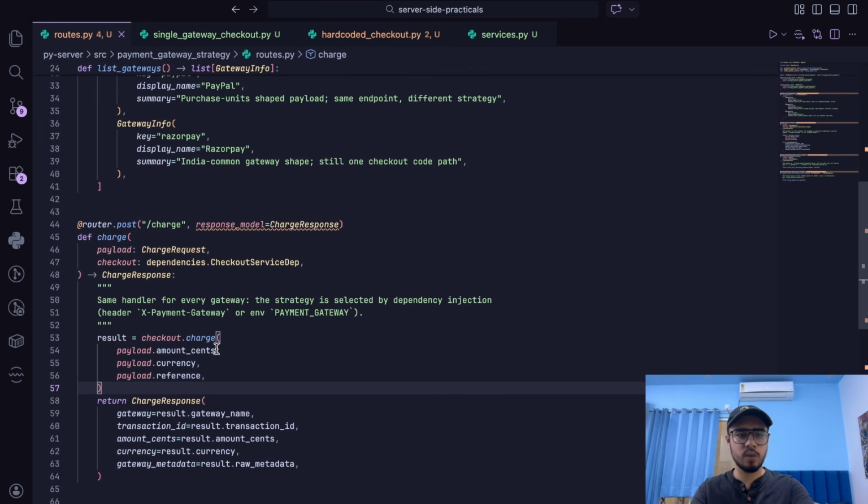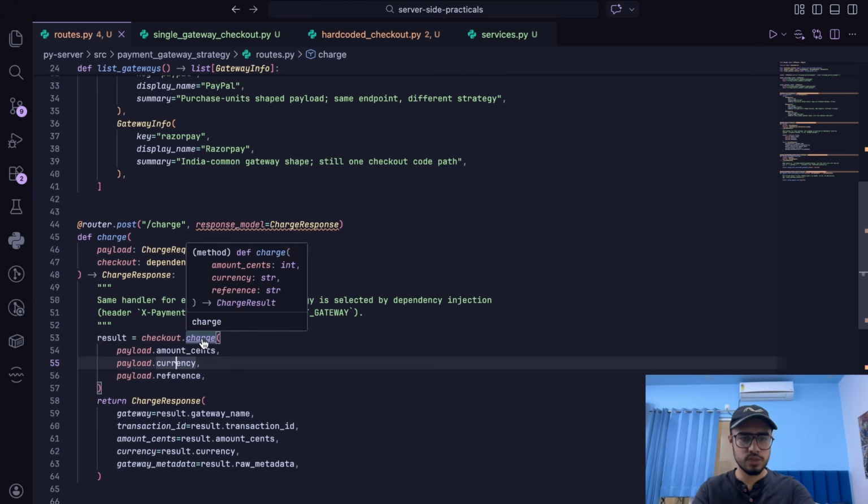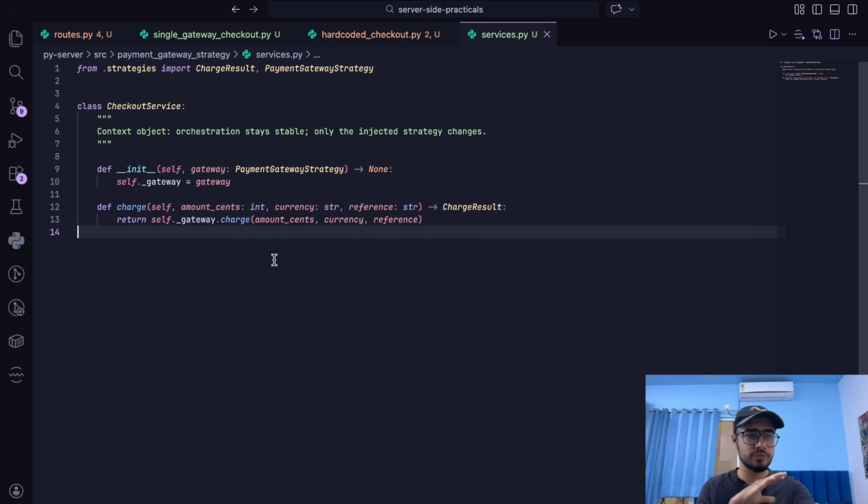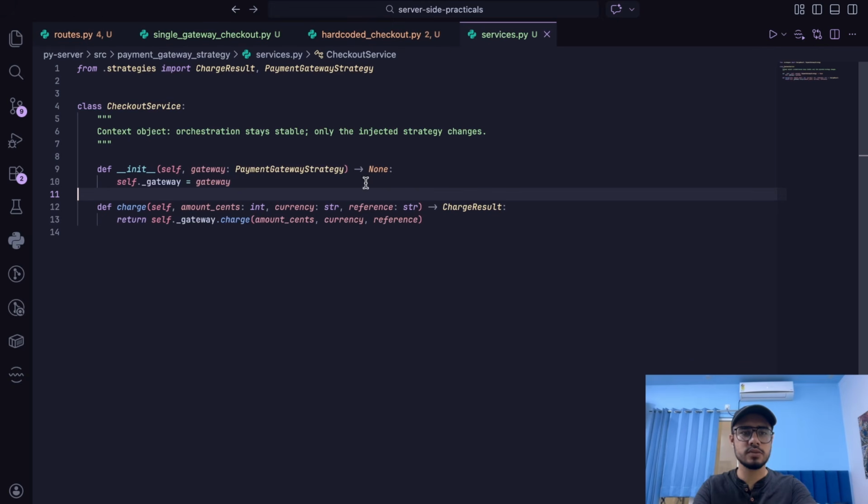We are passing the amount in cents, because let's assume this is a US based company or something. We have a currency as USD and some reference passed. So let's go into the charge function. It is way simple to understand. It's just that we have created a checkout service where it takes in a payment gateway while creating the service as the first parameter. In the constructor we take the gateway as the argument.